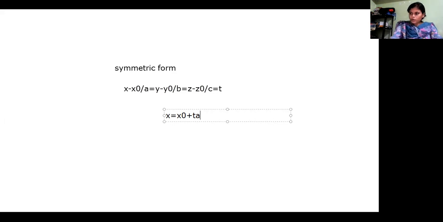Now let us go for the next one, that means what will be an equation of a line segment. Here we have studied how to find an equation of a line in a 3D space. For that we needed a point on the line and a direction vector. Now suppose a direction vector is not given. Instead we are provided with 2 points. So how are you going to find this equation of a line segment?